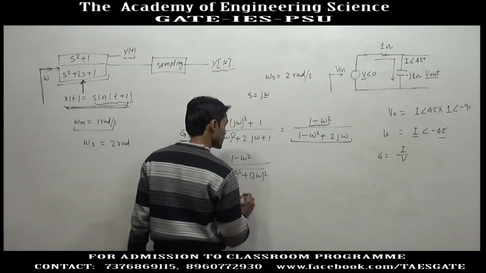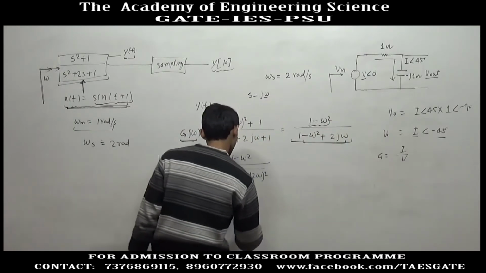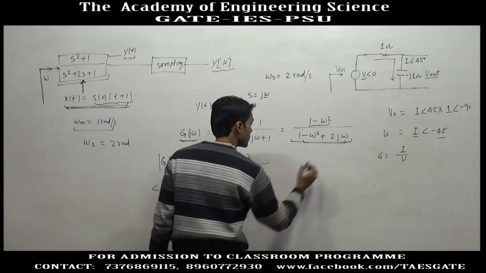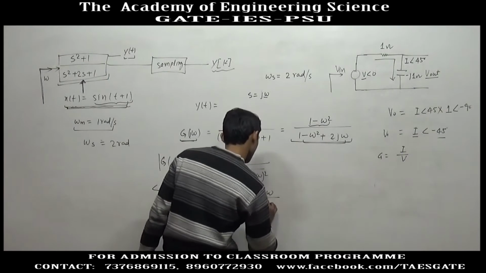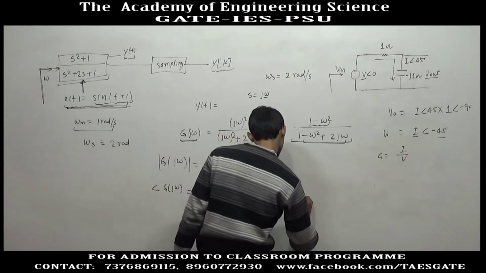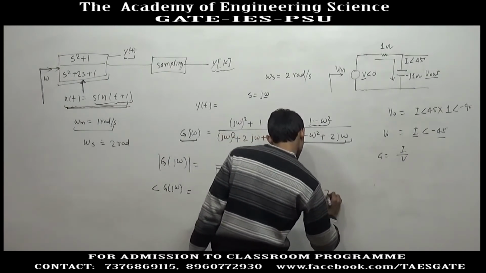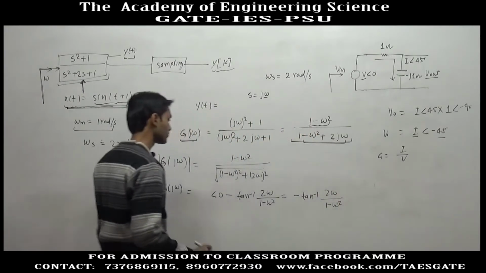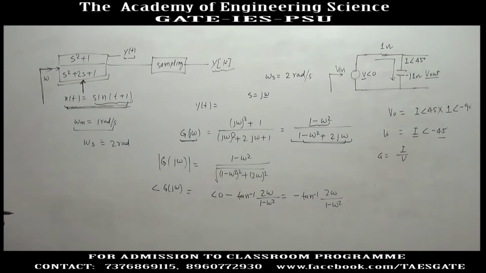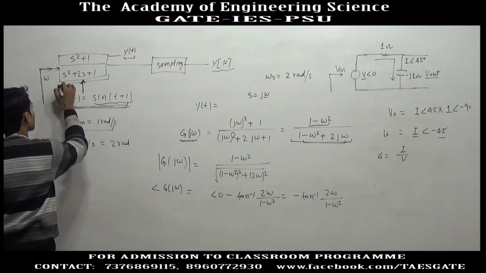Then minus the angle contributed by the denominator, which is tan inverse of the imaginary component 2 omega divided by the real part. So the angle contributed is minus tan inverse of 2 omega divided by (1 minus omega square). Okay, so this is all about this transfer function.